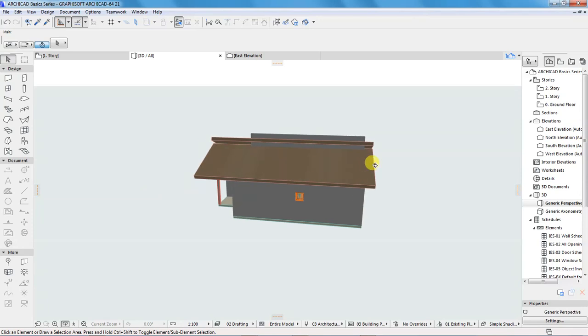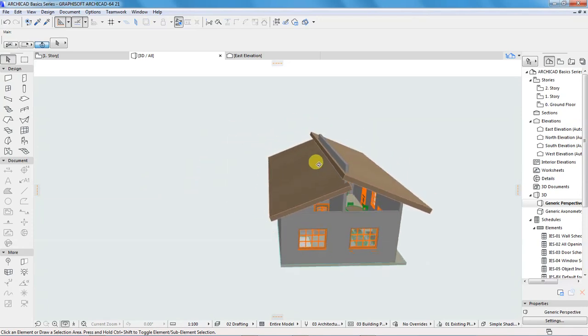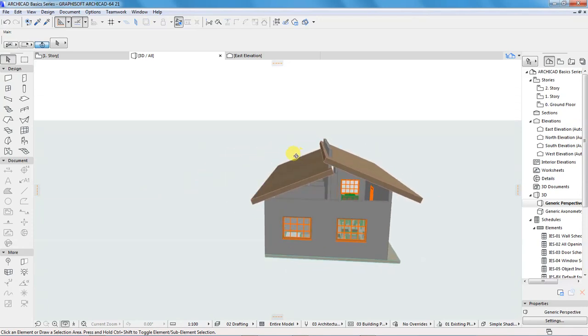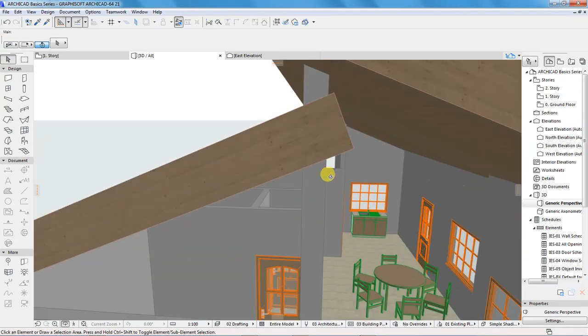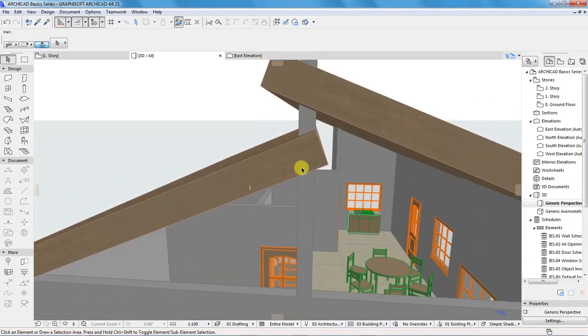And now I can come here and offset this other roof from this point to maybe the midpoint of this wall.